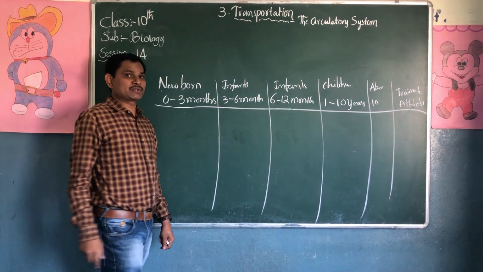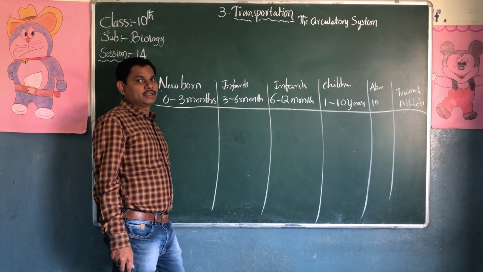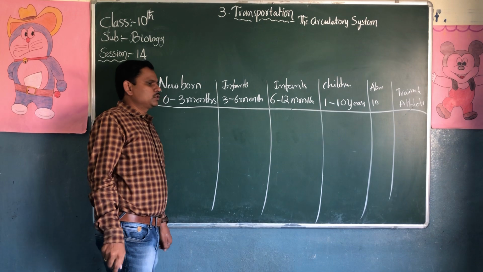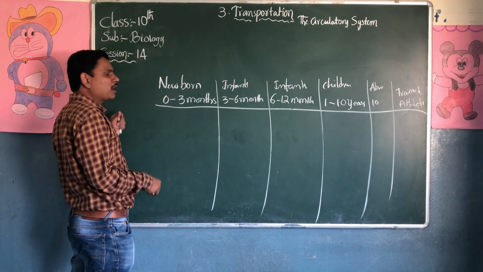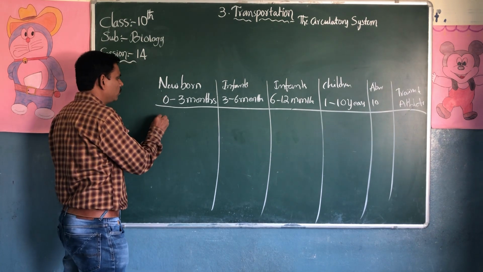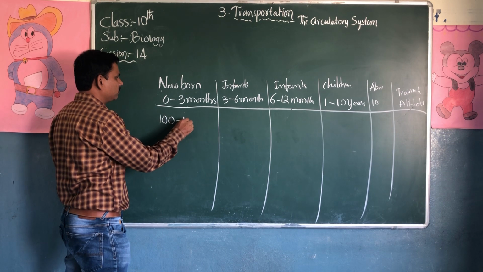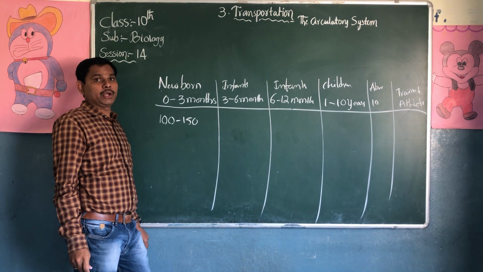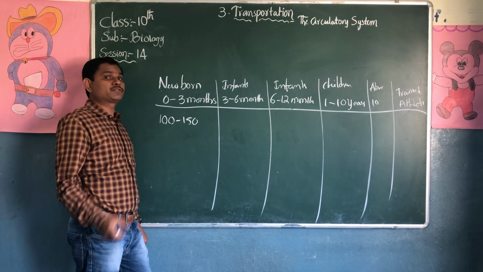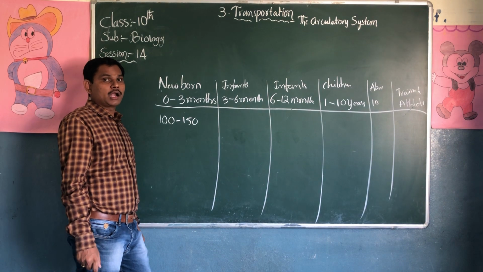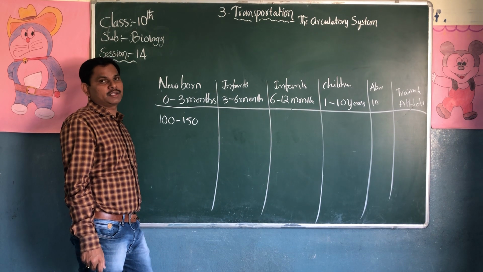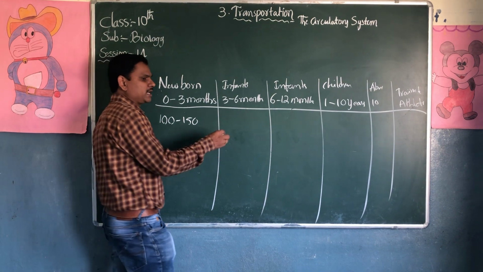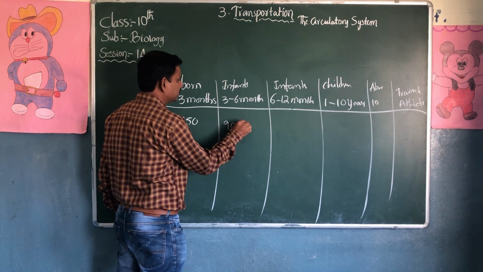Sometimes they will ask one mark questions or half mark questions. There is a chance they will give the table and ask some questions. So come to the newborn babies, 0 to 3 months baby, they have more heartbeat rate, 100 to 150. Newborn babies have up to 150 times per minute. Their heartbeat rate is very fast when compared to the adults. Infants 3 to 6 months baby, they have 90 to 120.